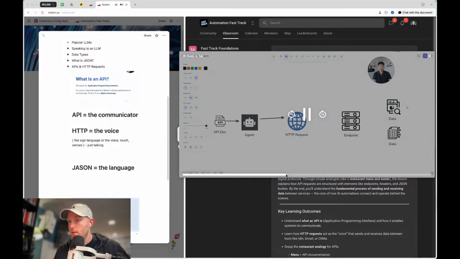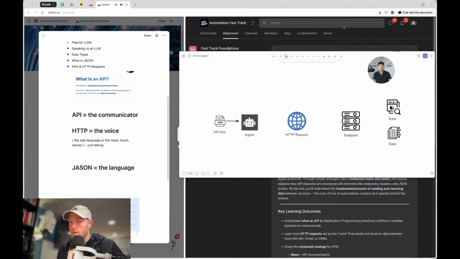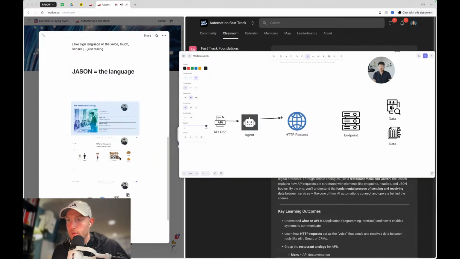I want data, and the API documentation lets our agent know what to tell the waiter, or the HTTP request. So the agent says, okay, I want data, let's just say this is data A, and this is data B. The agent read the menu and said, okay, Mr. HTTP request, I want data A. That's the waiter. HTTP request says, okay, Mr. Endpoint Kitchen, or the server, the user or this agent wants data A. The endpoint grabs data A, brings it back, gives it to the HTTP request, and the HTTP request gives it back to our agent. Boom.